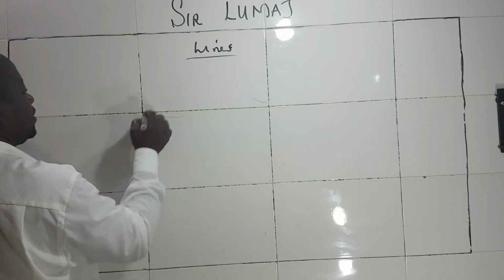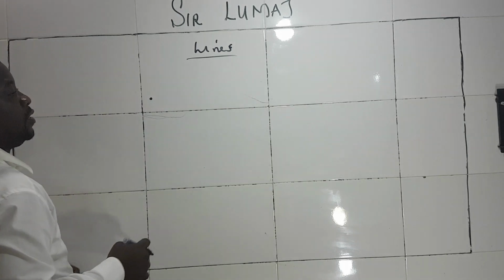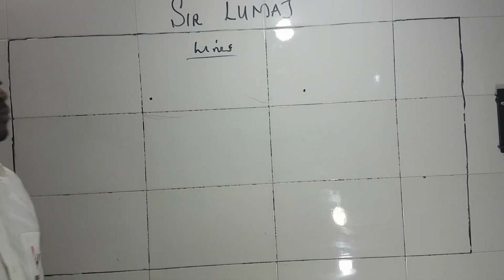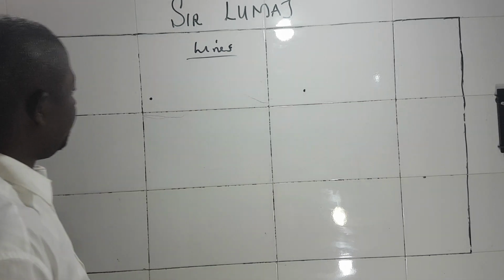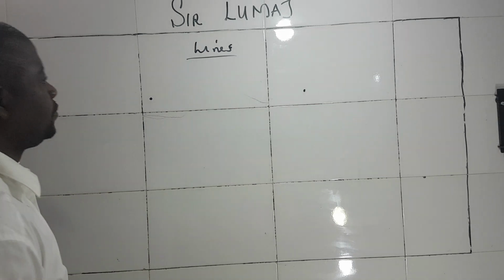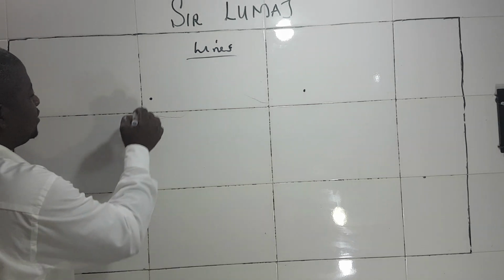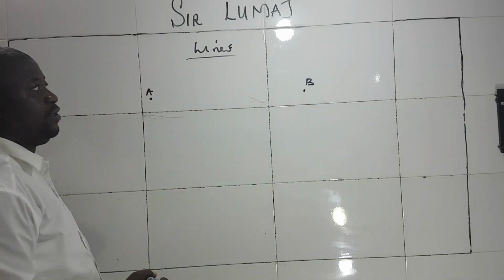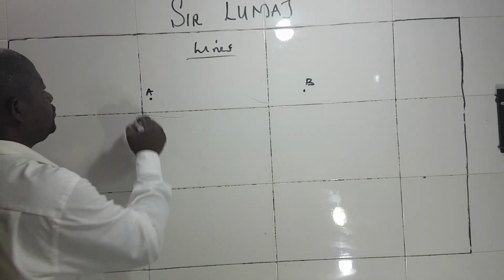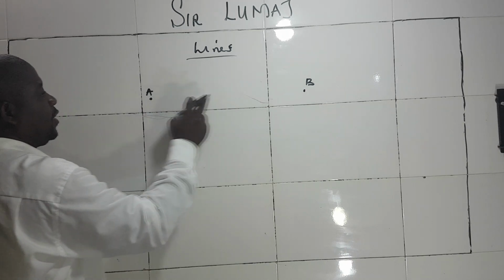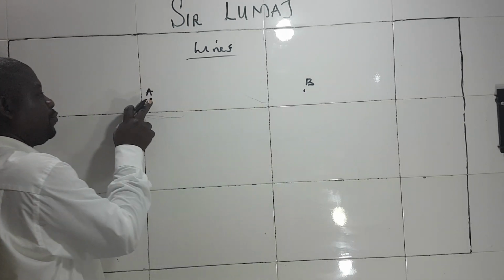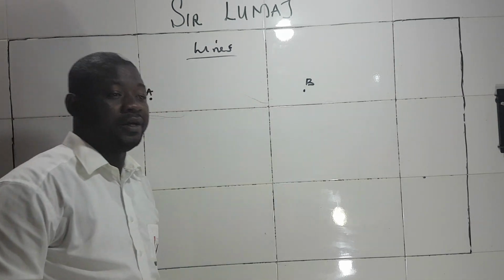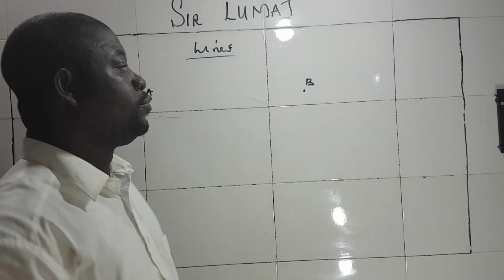Let's say this is a point, and this is another point. Those in further mathematics will be very familiar with this. So we are talking about geometry, plane geometry. So let's say this is point A and this is point B. Point A to point B. Look, point A is a position. Point B is another position.